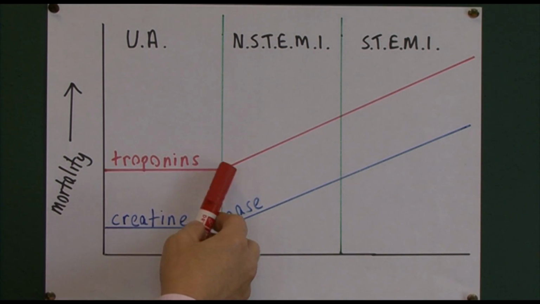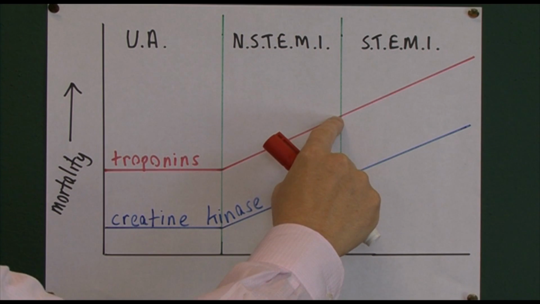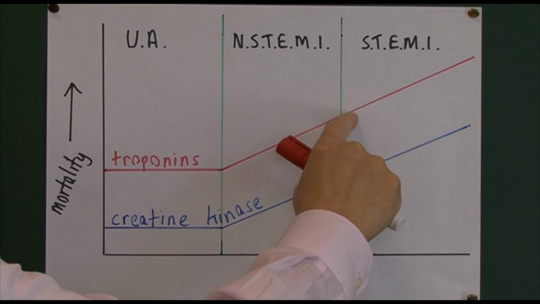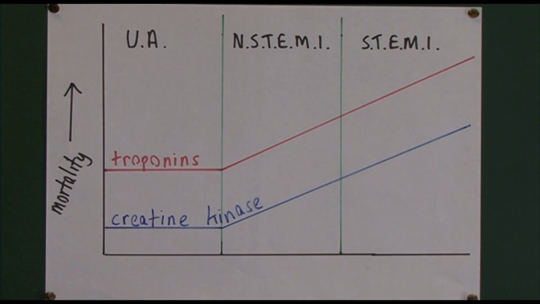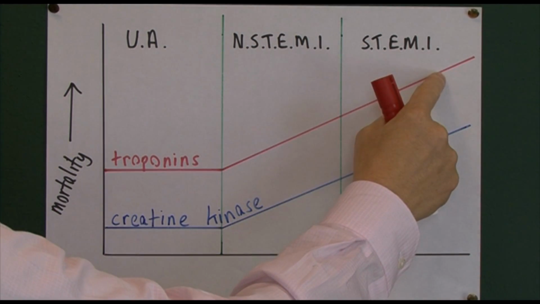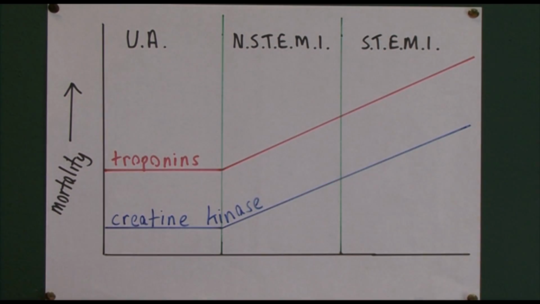So the levels of troponin go up through increasing stages of severity in non-STEMI. But then we get even higher levels with STEMI. And of course in STEMI we're going to get the ST elevation as well, but increasing levels. And the greater the amount of myocardium that is infarcted, the higher the levels of troponin that we're going to see. So troponins are a very useful test.